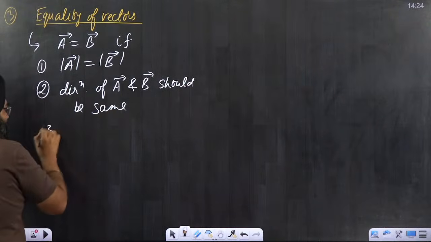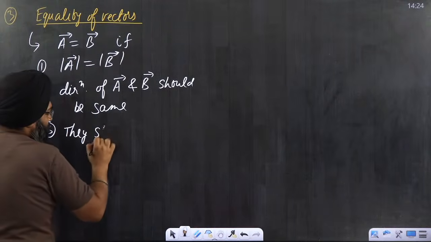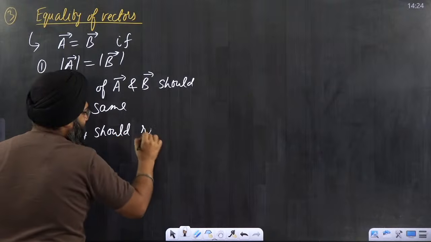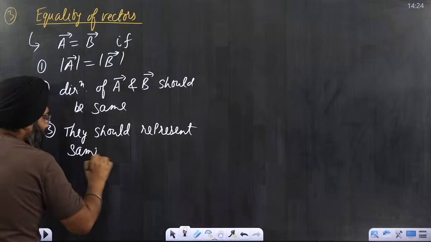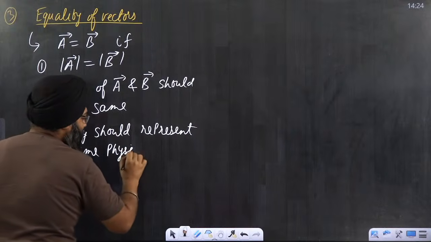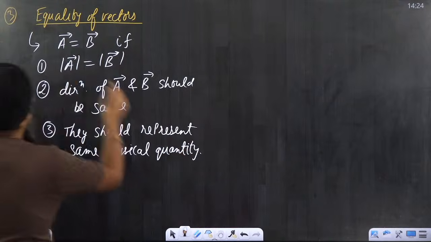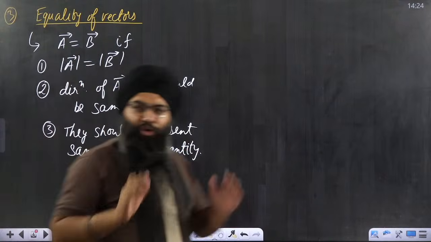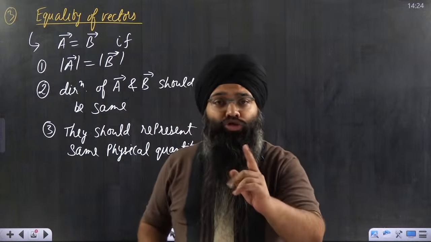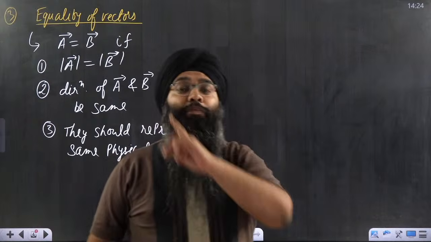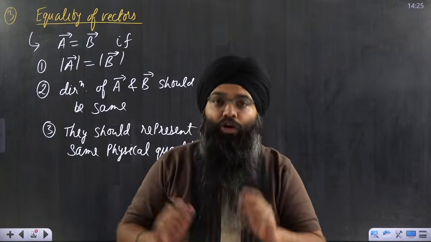And the third point is that they should represent the same physical quantity. So this is a very important concept. Whenever you are talking about equality of vectors, magnitude should be the same, direction should be the same, and they should represent the same physical quantity. I hope this particular point is clear to you.